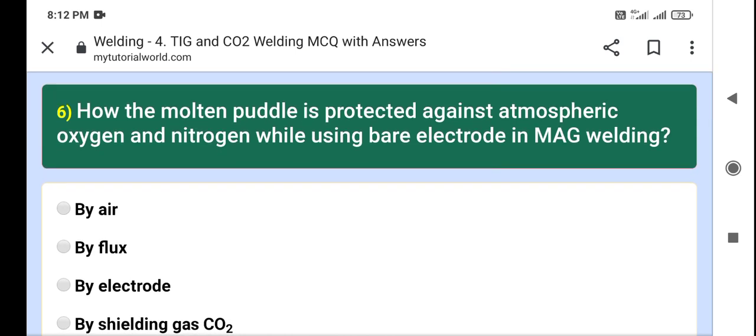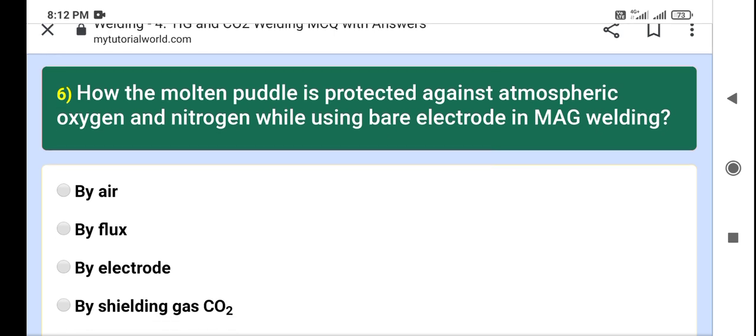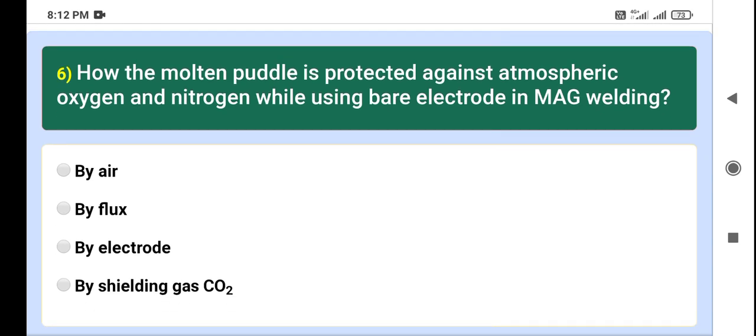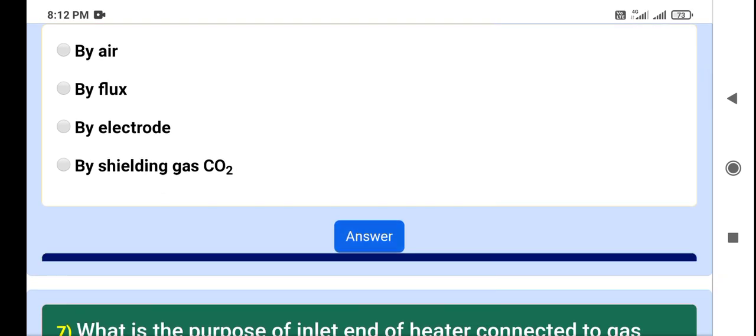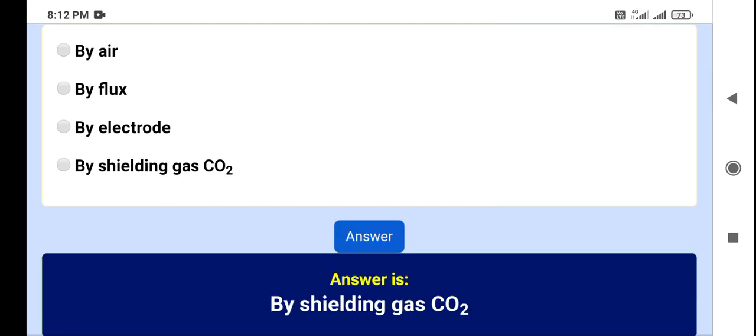Our sixth question is, how is the molten puddle protected against atmospheric oxygen and nitrogen while using a bare electrode in MAG welding? By air, by flux, by electrode, by shielding gas CO2. My answer is by shielding gas CO2. Let's see what the correct answer is. Yes, by shielding gas CO2.